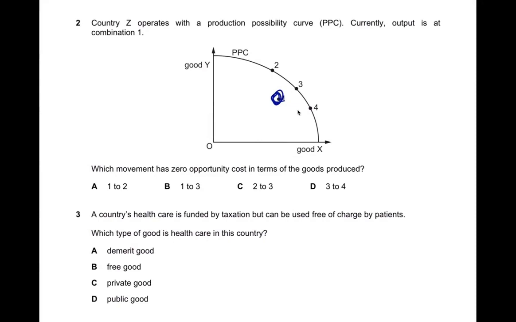So if you move from 1 to 2, for example, then you have to give up some quantity of good X to produce more of good Y. On the other hand, if you move from 1 to 3, then you produce more of these two goods at the same time, rather than giving up one for the other. So I reckon that's why the answer has to be B.